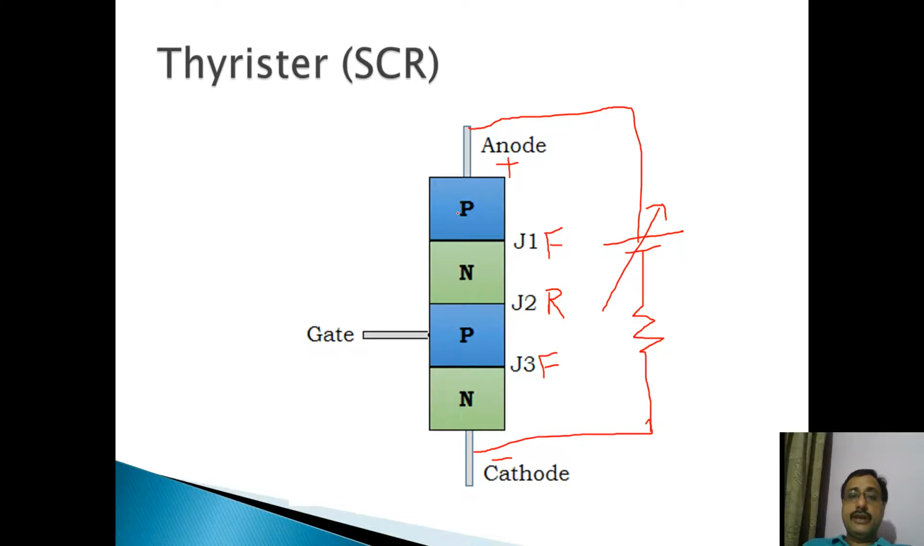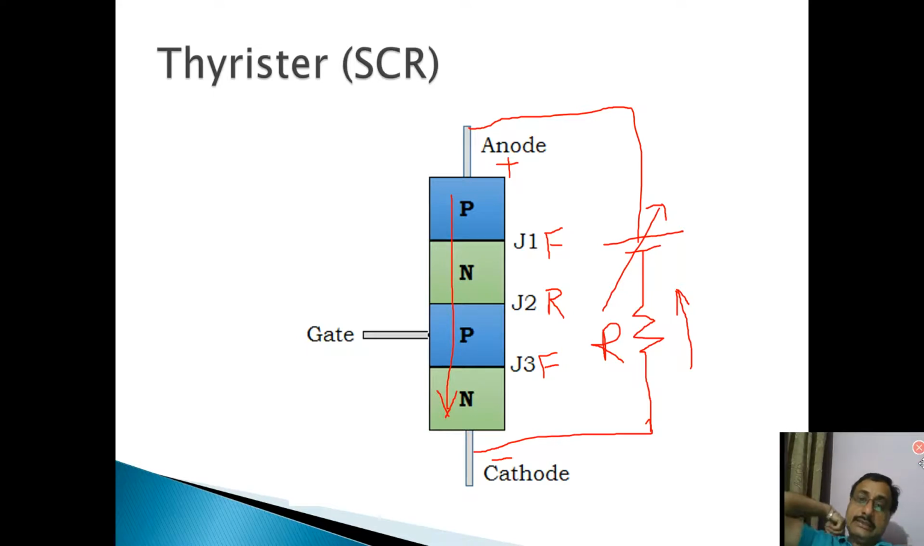Heavy current will flow from anode to cathode, because junctions J1 and J3 are forward biased and junction J2 has vanished. There is no junction J2 now. It has broken down. So a heavy load current will flow from anode to cathode, which will be limited only by this external resistance or impedance.